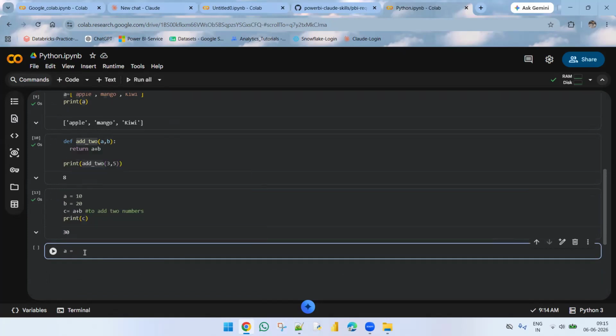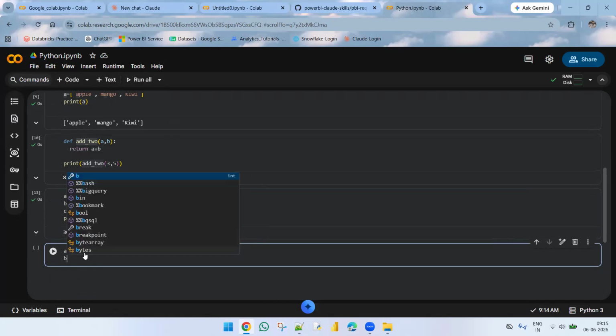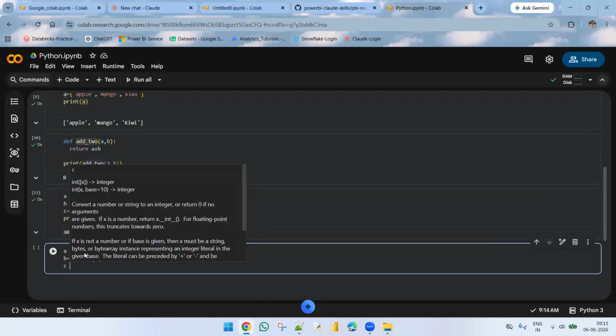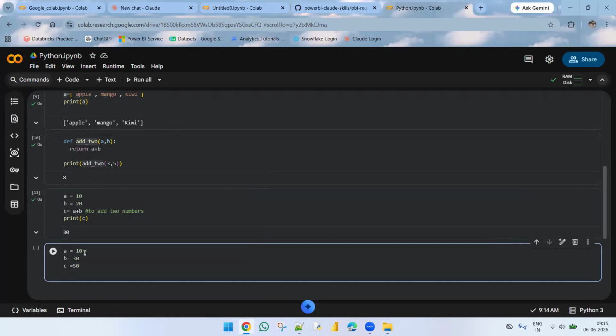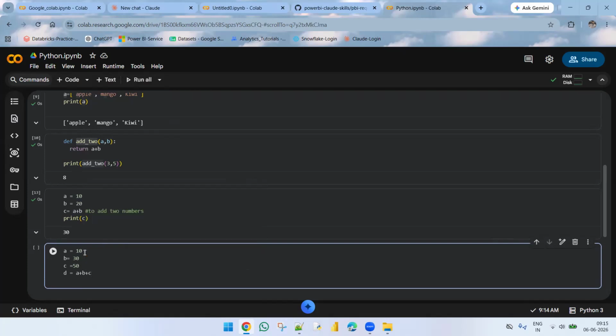I'm taking a is equal to 10, and b. I'm taking a simple example to understand clearly. In the coming sessions, we can have higher level discussion on programming language. c is equal to 50. I'm taking d is equal to a plus b plus c. I'm taking single quotes.